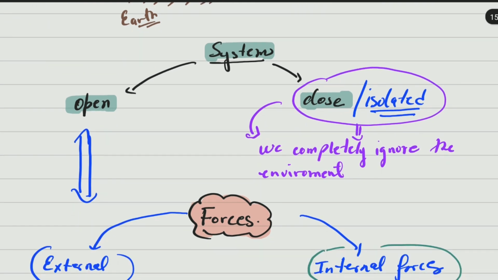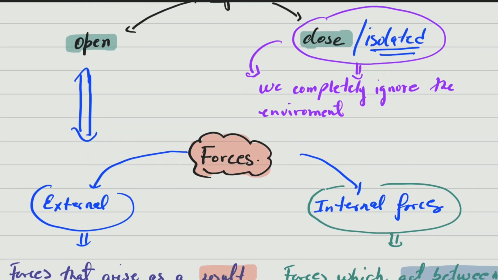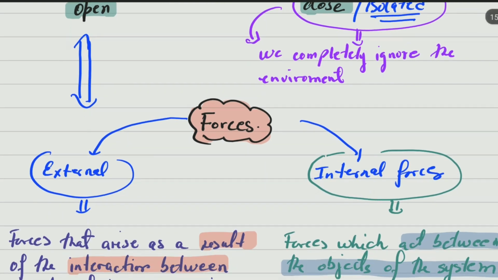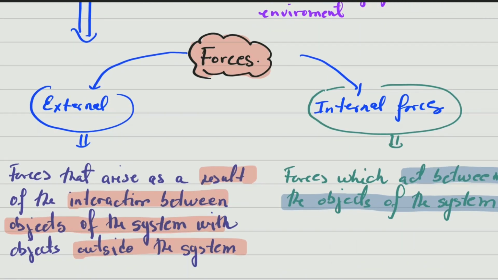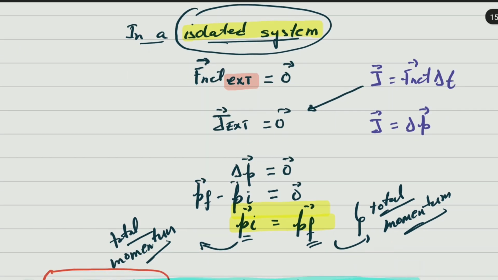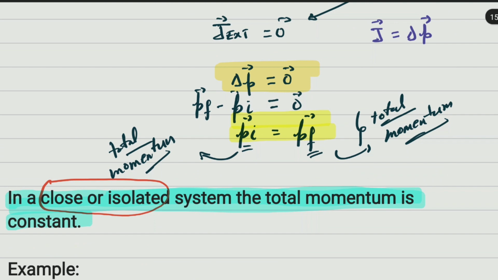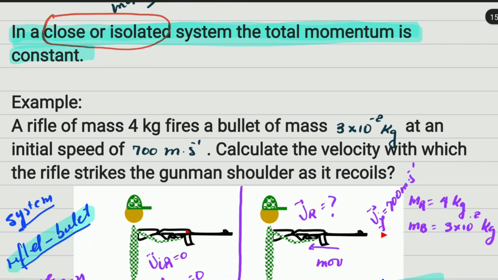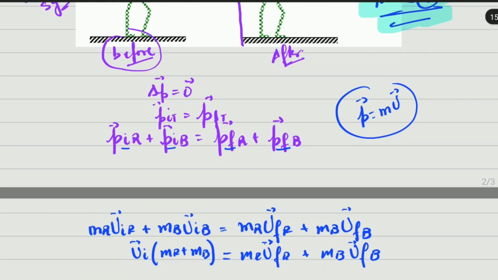The system can be open or closed. In the open system, there is interaction between the system and the environment, but in the closed or isolated system, there is no interaction. Forces could be external or internal. We can say that an open system is one that has external forces, and the isolated or closed system is one that does not have external forces, and all the forces are called internal. Now, if the system is isolated, momentum does not change, and that is the law of conservation of momentum. In a closed or isolated system, the total momentum is constant, and then we did one example.